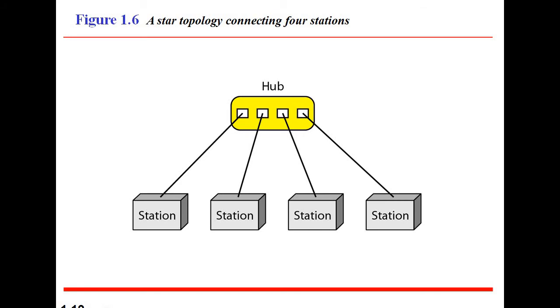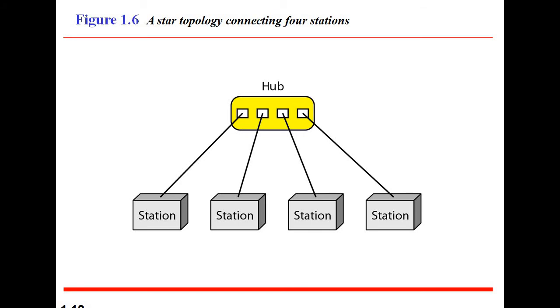It is easily expandable, that is, new stations can be added to the open ports on the hub. In the diagram there are four ports, but if we consider a large hub, there may be a lot of possible ports, and we can easily add a station or computer to a free port on that hub. That means we can expand our network very easily.